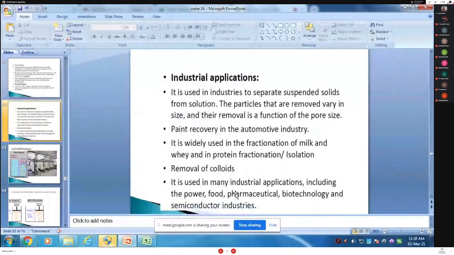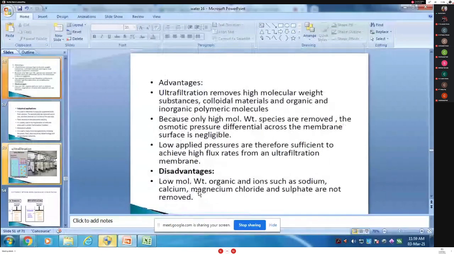It is also used in many industrial applications, including the powder, food, pharmaceutical, biotechnology, and semiconductor industries. Advantage, we have already seen that ultrafiltration removes high molecular weight substances, colloidal material, organic and inorganic polymer molecules, because only the high molecular weight species are removed.